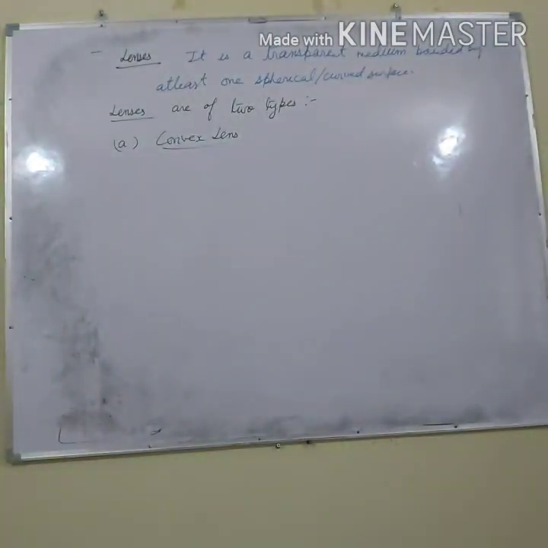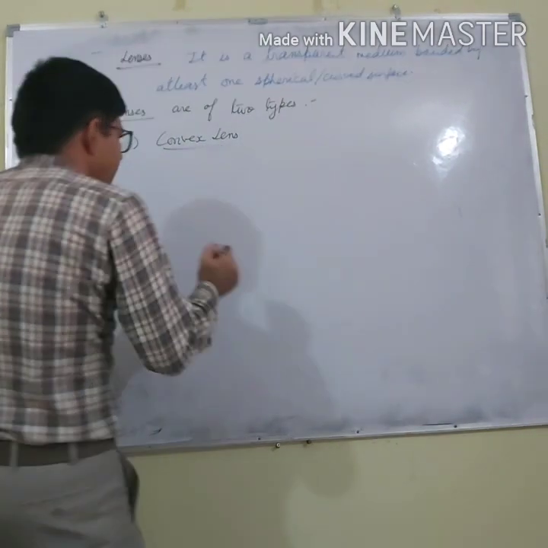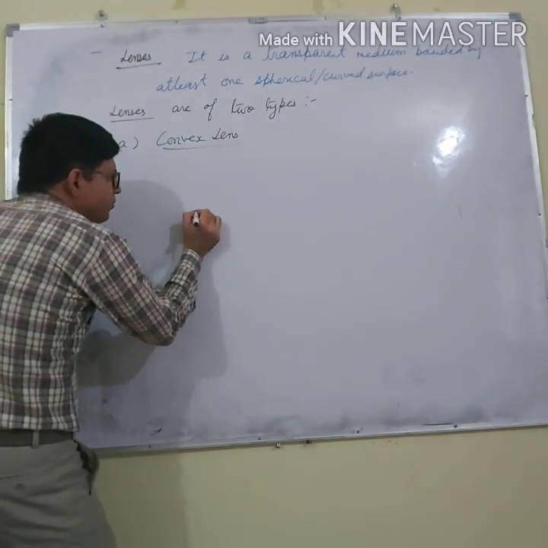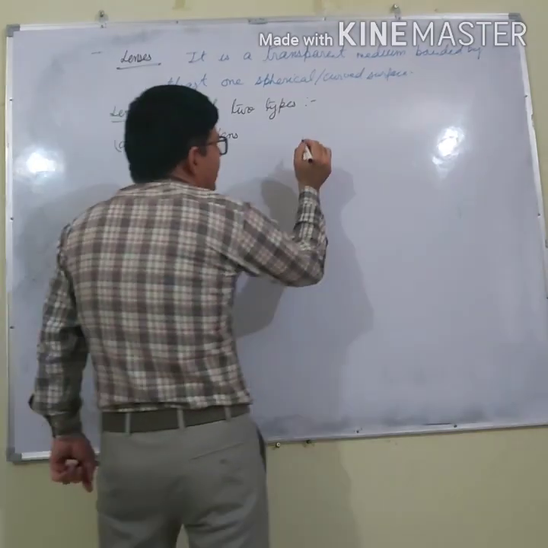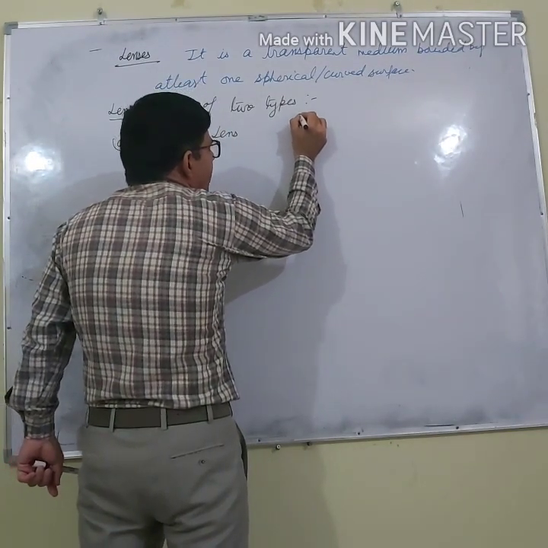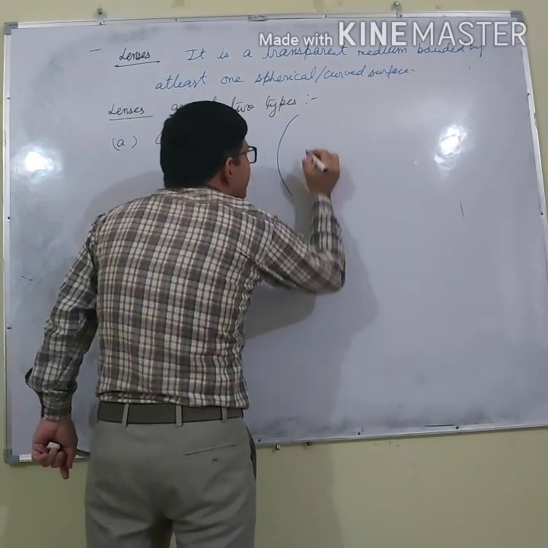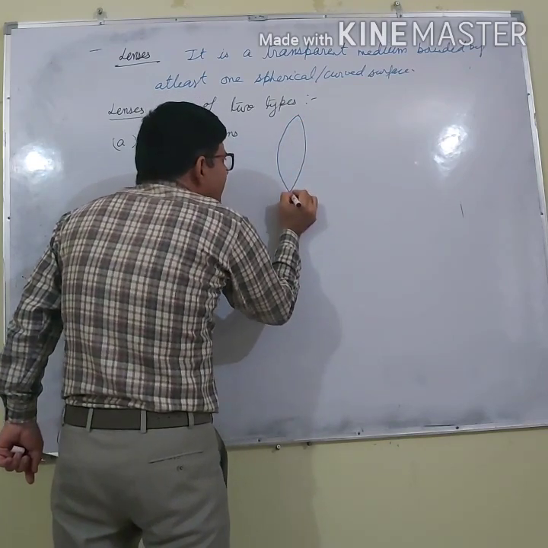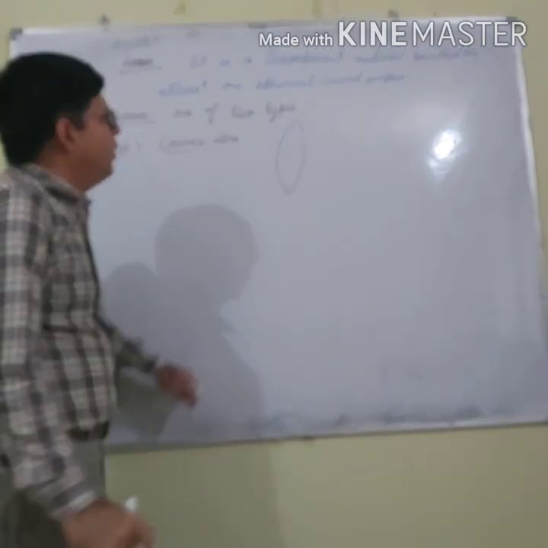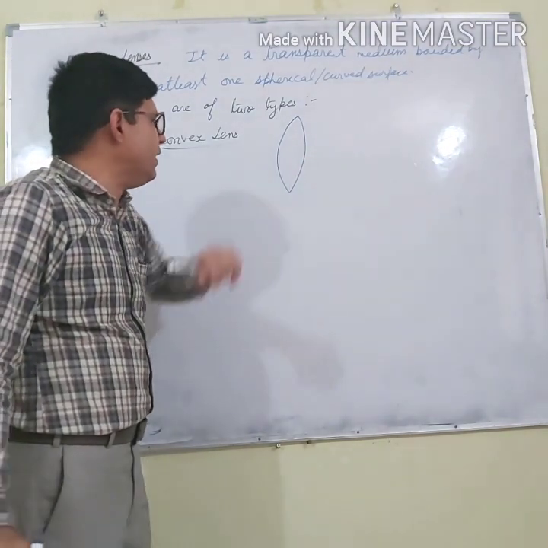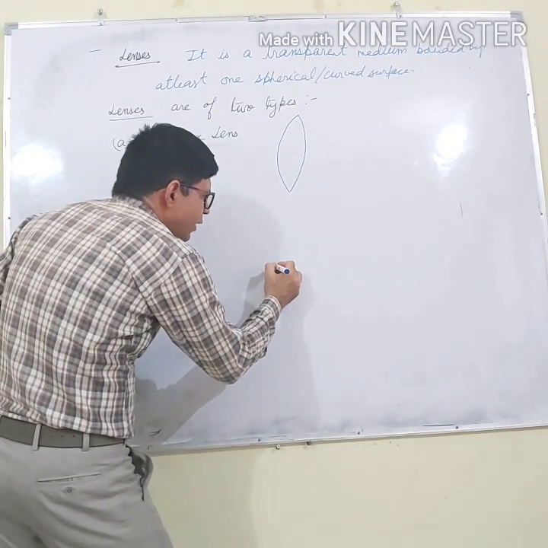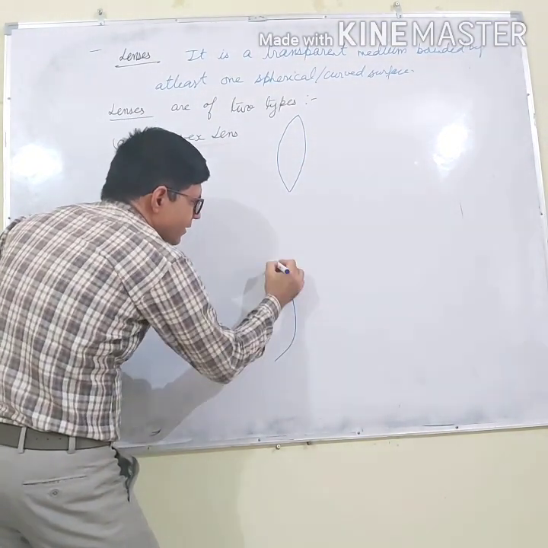Convex means outer. Let me do a comparative study also. This is the lens. Now, is this lens convex or concave? Another category of lens I am also making.